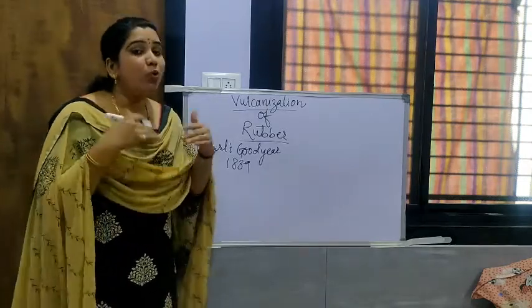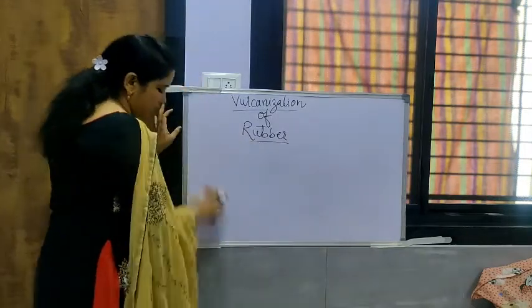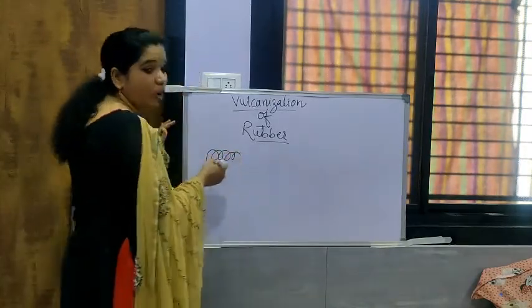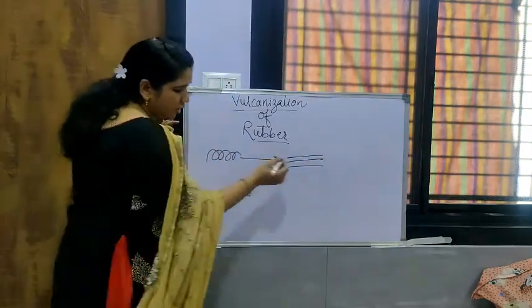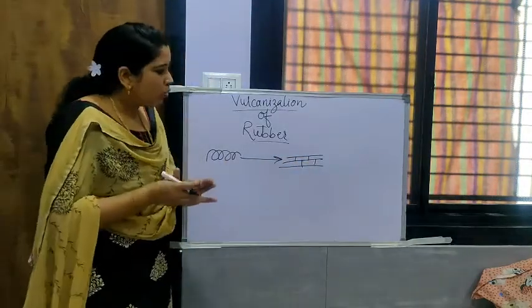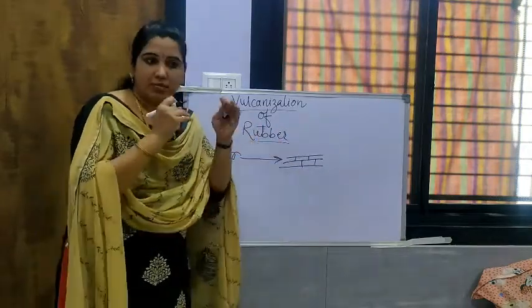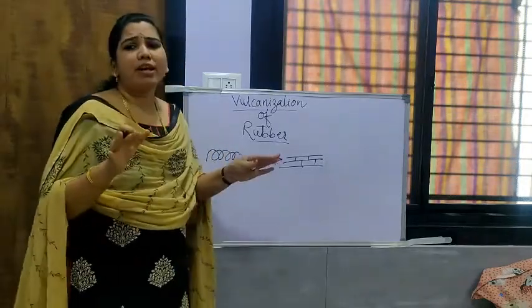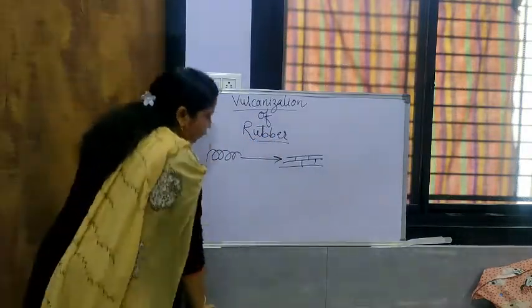Now we will see how rubber looks at first and how it becomes afterwards. When rubber has the property of elasticity, it is in a relaxed condition, just like a coiled spring, and after the process of vulcanization it becomes stretched. Whenever it becomes stretched, we add in between a particular substance by which it becomes more rigid. Due to these bonds between the different backbone chains of rubber, the rubber becomes more and more strengthened, and different properties and characteristics are added to it. In this way the process of vulcanization works.